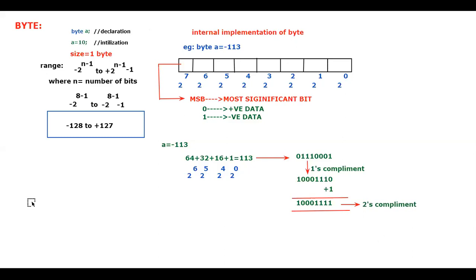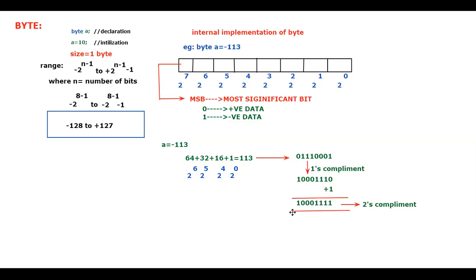If someone asks you how negative numbers are stored inside the memory, your answer should be like this. Whatever the data is, even if you say -113, it will neglect the symbol and take 113. That number is first treated as a positive number and its binary is taken. Then it is converted into the one's complement, the reverse of the positive number's binary. If you add 1 to that, you get the two's complement. The two's complement is what we tell as the negative number.